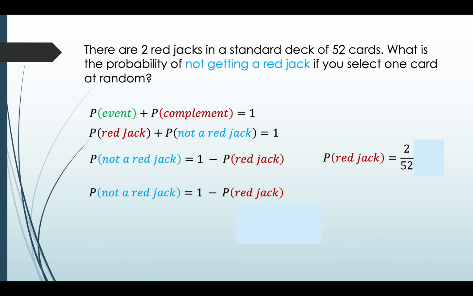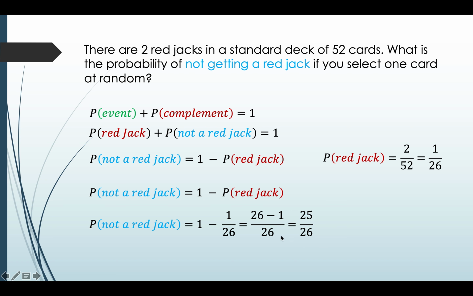What is the probability of a red jack? It is equal to 2 out of 52, because it's given that there are 2 red jacks in a standard deck of 52 cards. Now you can simplify this, which is 1 over 26. So substitute here, which is equal to 1 minus 1 over 26. Now you need to make the denominator the same. So it will be 26 minus 1 over 26, which is equal to 25 over 26.